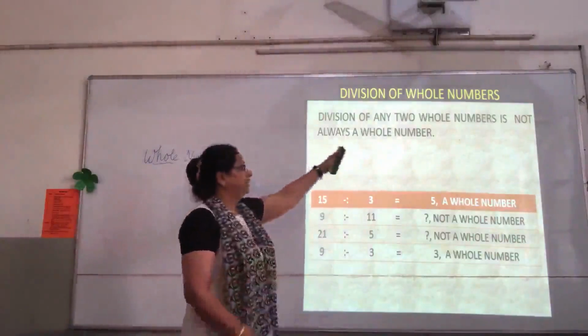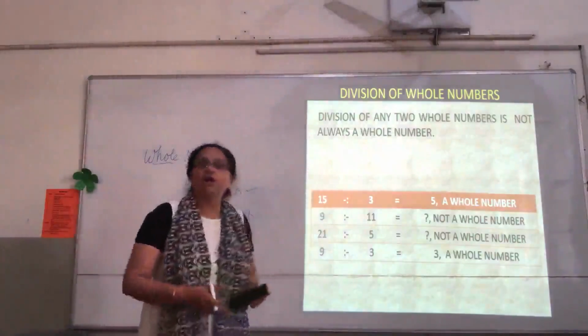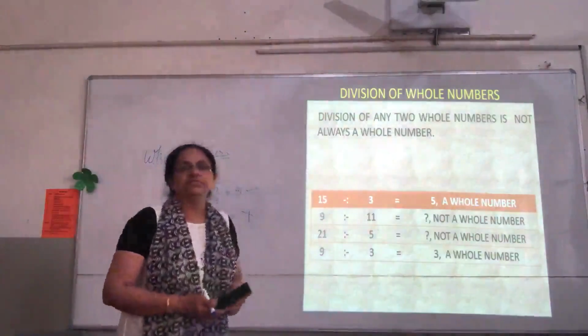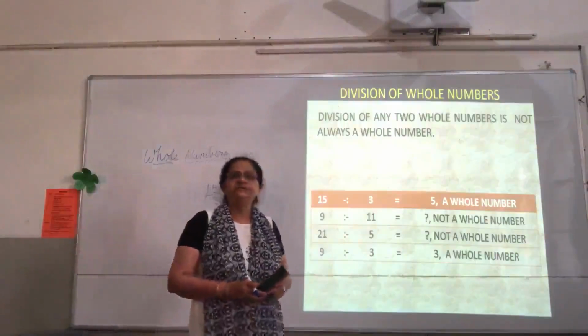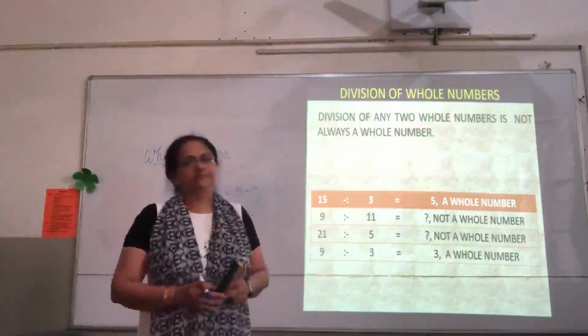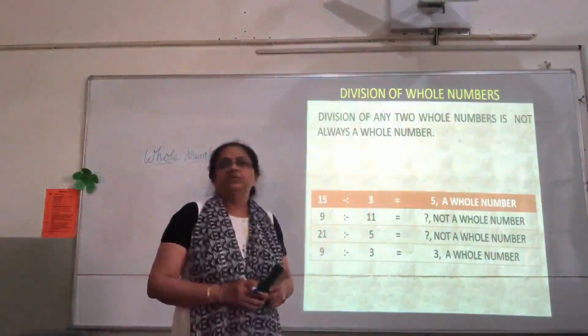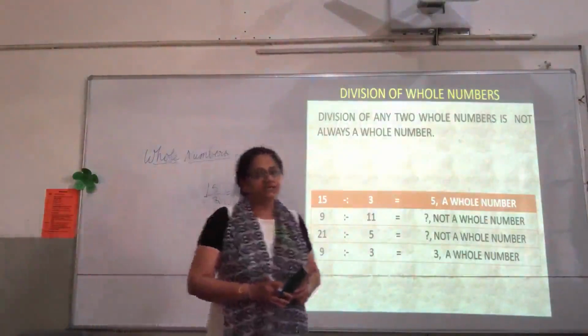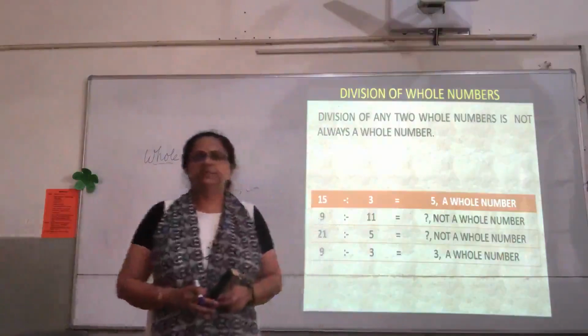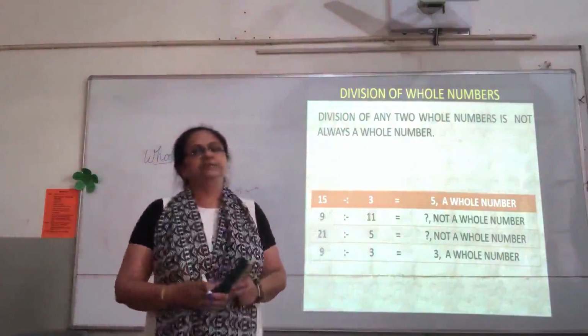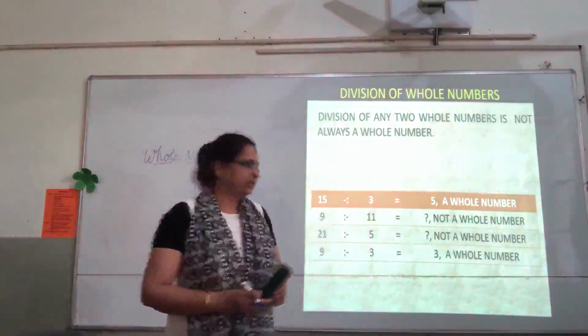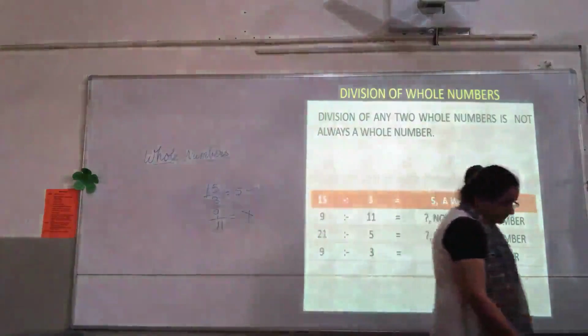So division of any two whole numbers is not always a whole number. So closure property is not true for the division of whole numbers. So what we have seen, children? That closure property is true only for the addition and multiplication of whole numbers. It is not true for the subtraction and division of whole numbers, right?